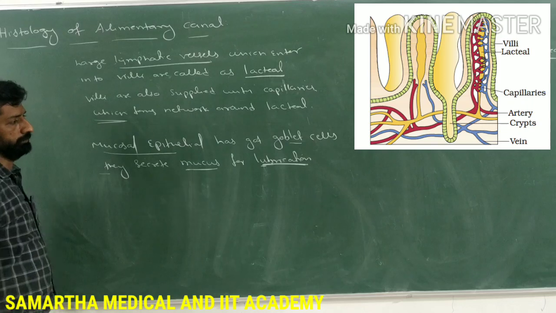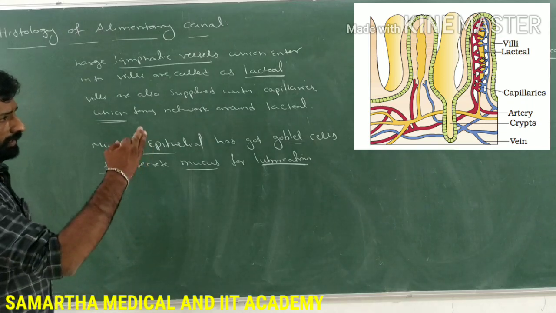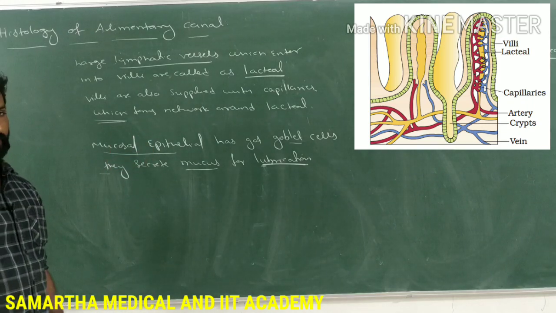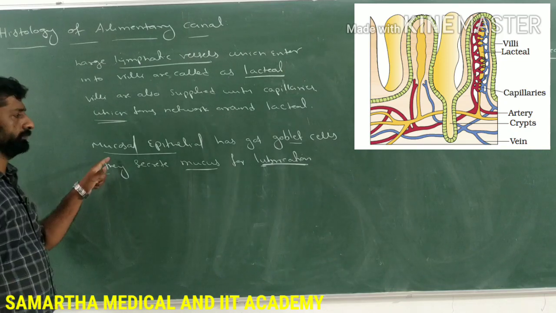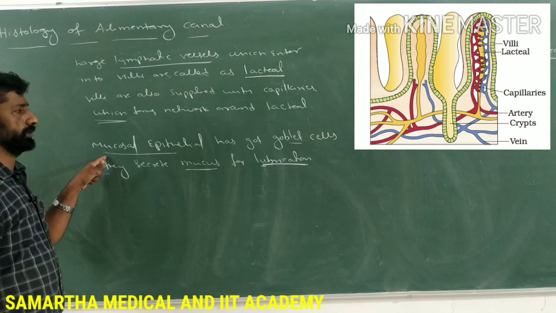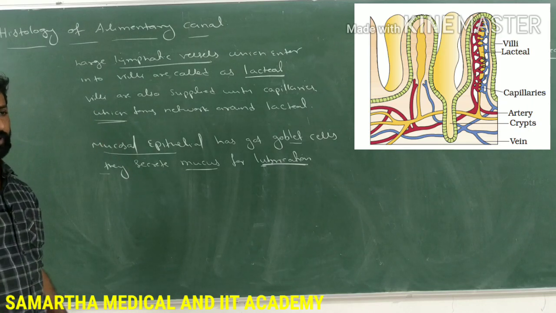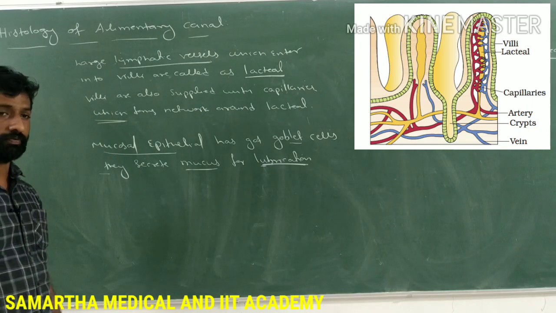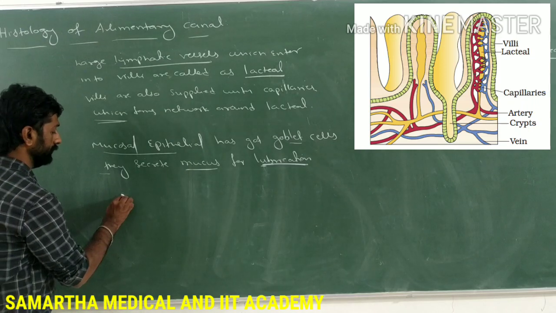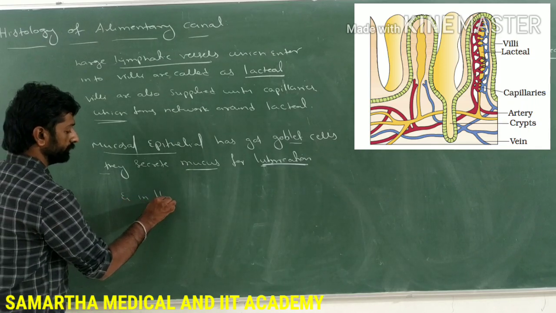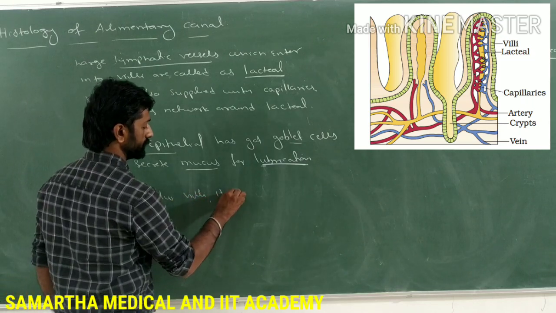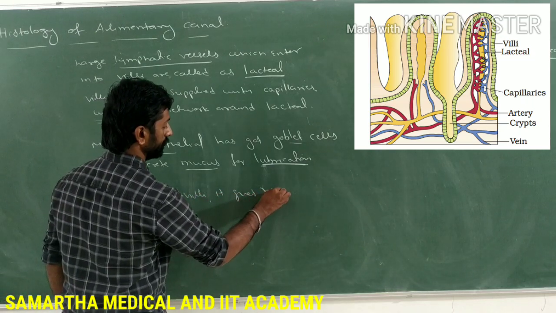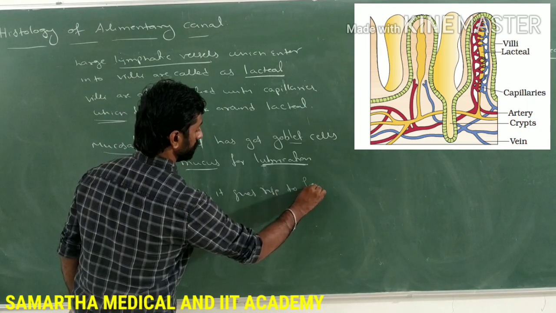Next, in between the villi, the mucosal epithelium gives rise to the formation of crypts. Those are called the crypts of Lieberkühn. In between the villi, it gives rise to the formation of crypts.